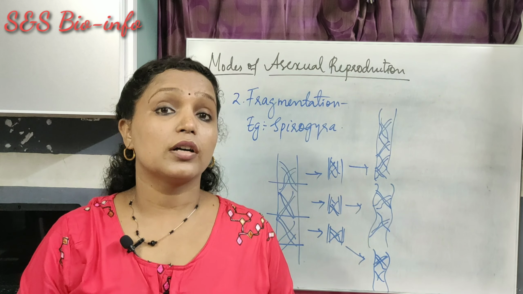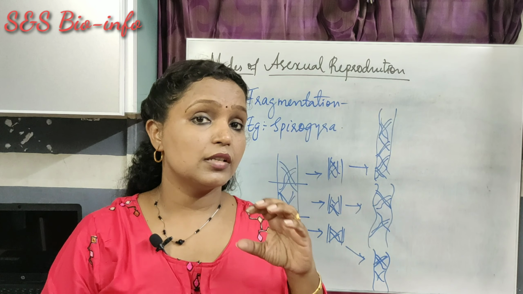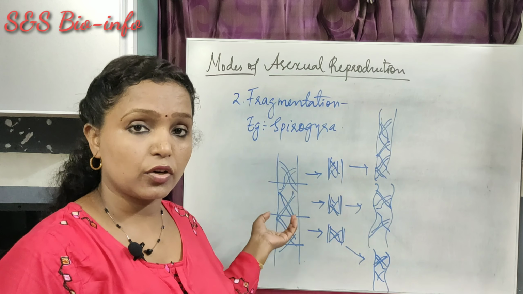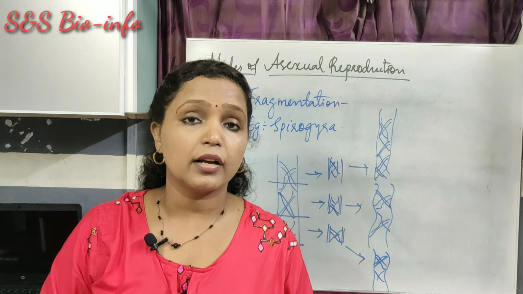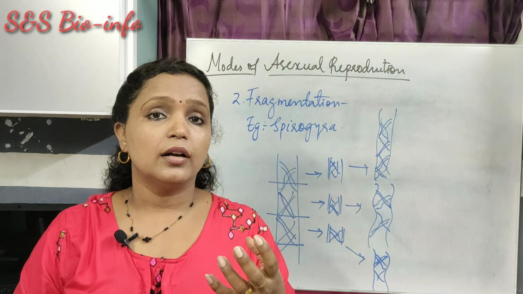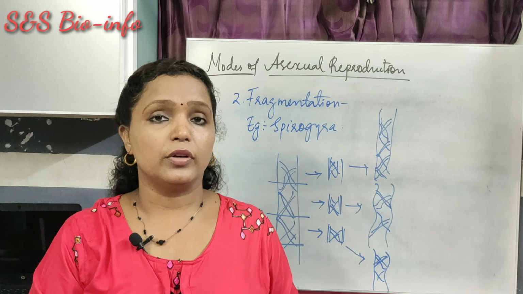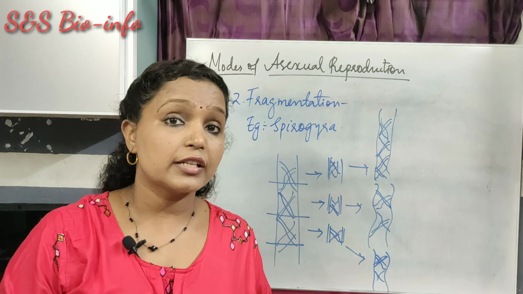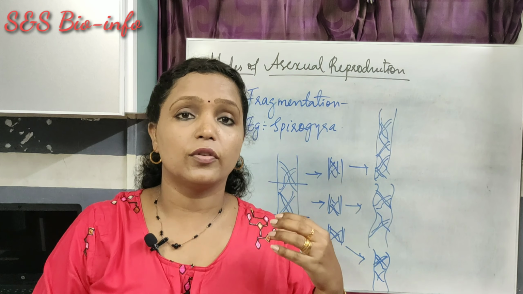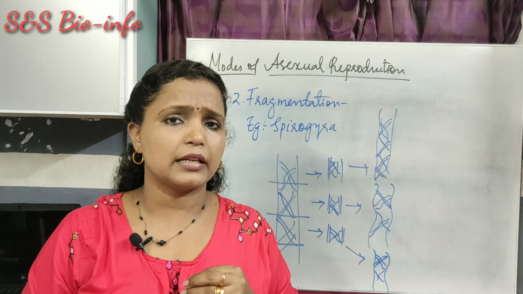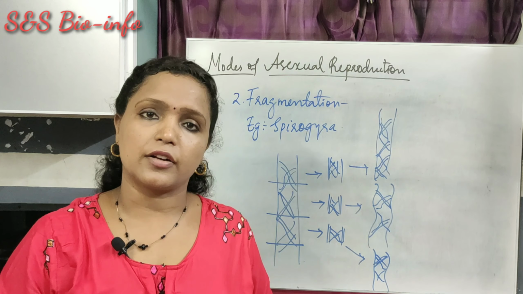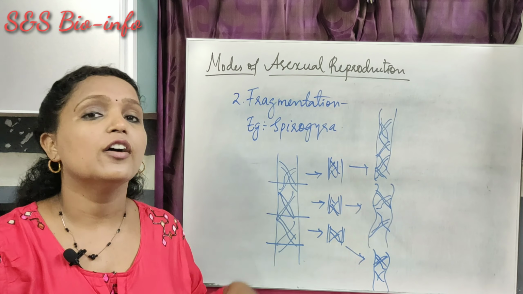It usually occurs in organisms with a simple body design, that is Spirogyra. It's a multicellular plant with a simple body design, and it is also exhibited by the higher group of organisms. A few species like planaria and starfish, they also exhibit what?